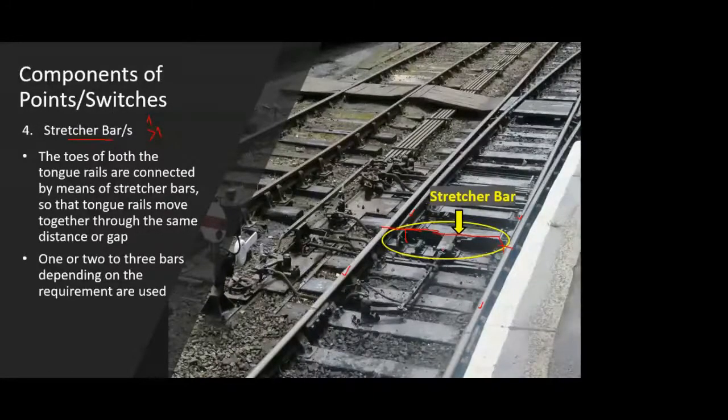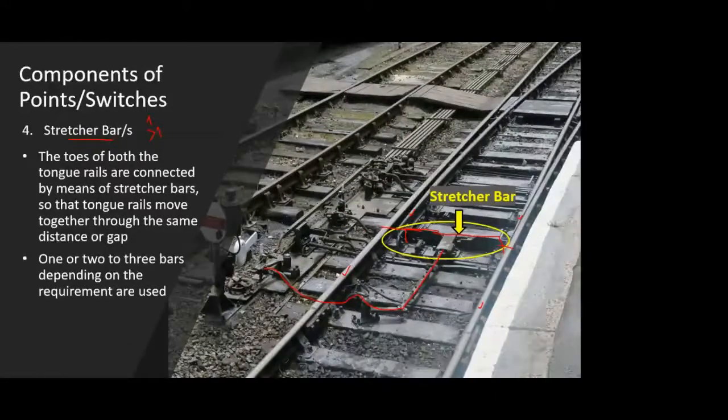If you just follow the red line, this stretcher bar is attached to some attachment here, and then it is connected to a system on the left side. On the left side you can see a lot of nuts and bolts and pipe-like structure.